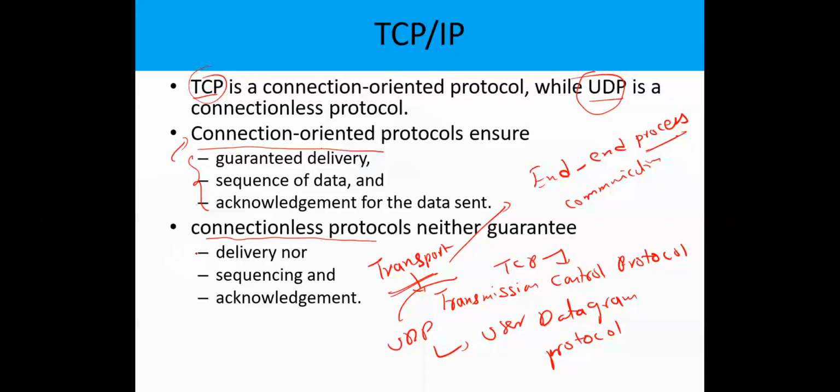Whenever an application does not obey these three different properties, then that protocol is a connectionless protocol. Here in the connection oriented protocol, the first property is guaranteed delivery.